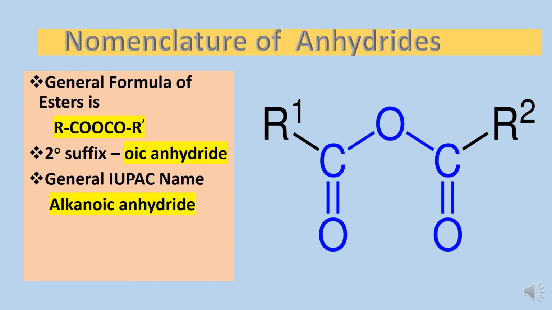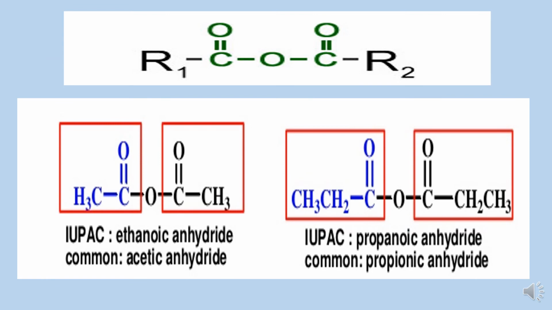For example, here you can see if the two alkyl groups are similar, then the anhydride is named as alkanoic anhydride. Means if both of the groups are similar, then it is to be named singly. Like in the first example, we have both groups having two carbon atoms. The name is ethanoic anhydride.